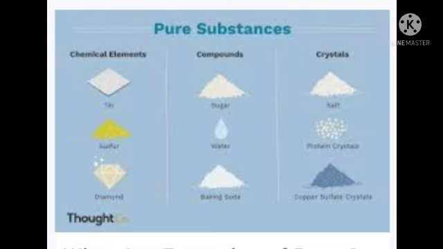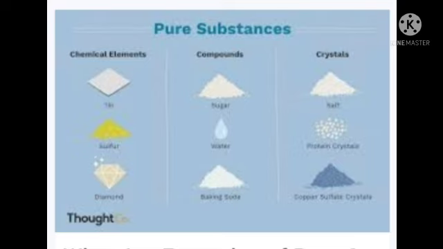All this is present in tobacco smoke. So it is harmful to us.